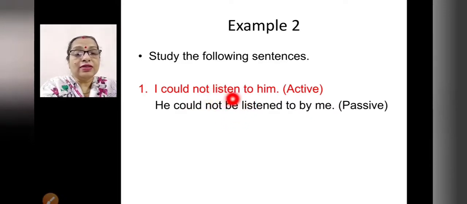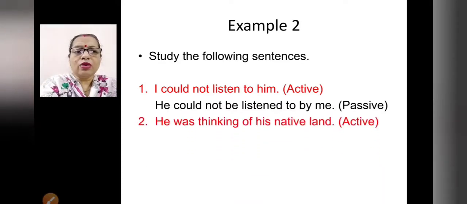And listen will become listened, past participle. As I told you, if the root verb, that is the base verb, is there in the active, you have to write be in the passive. So he could not be listened to by me.